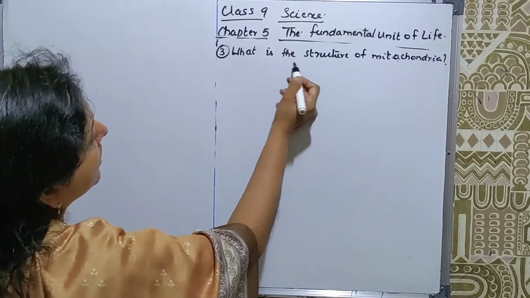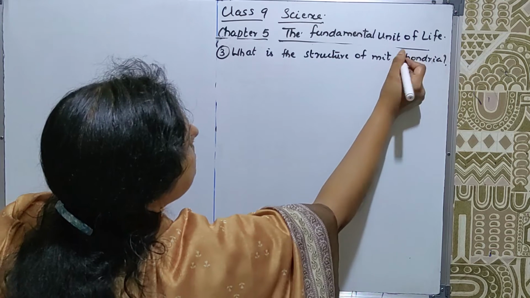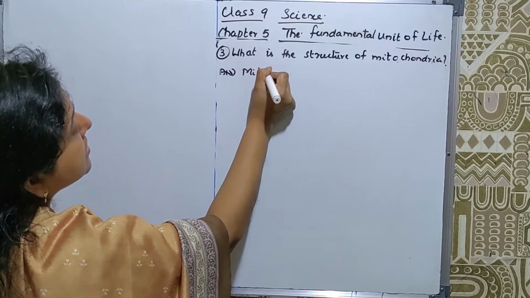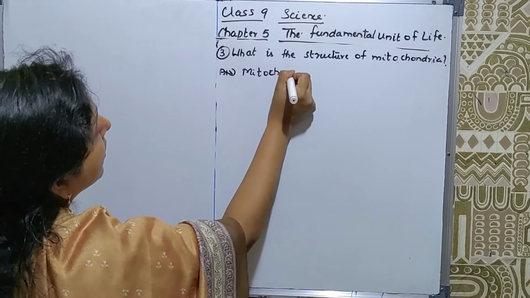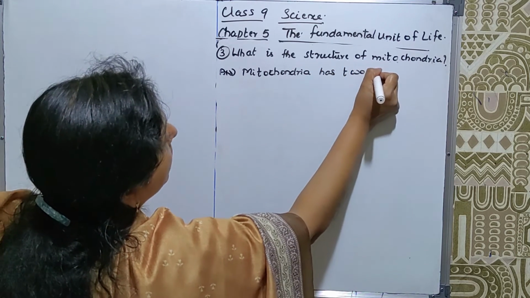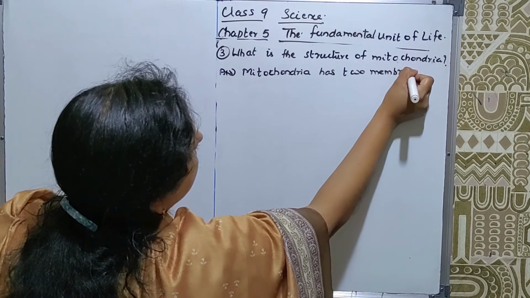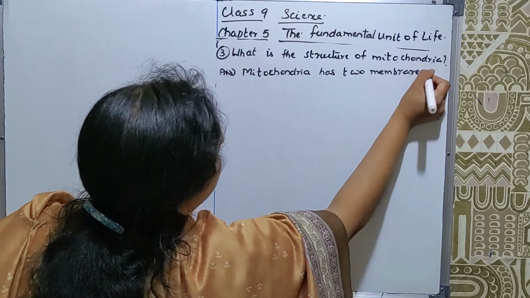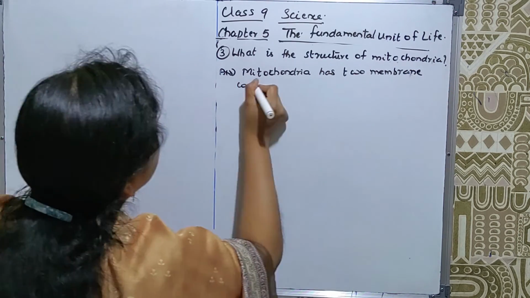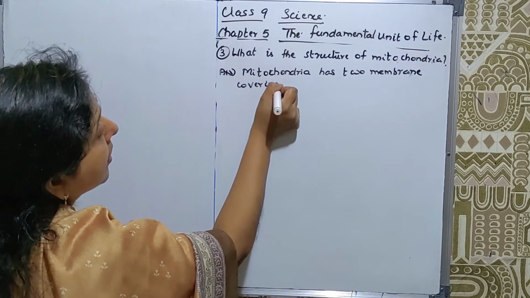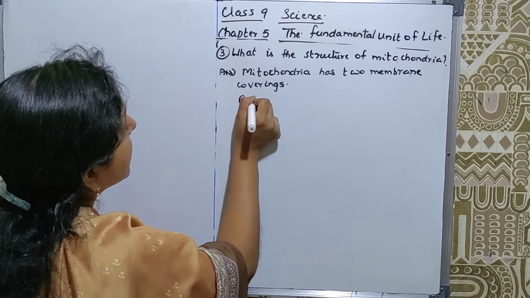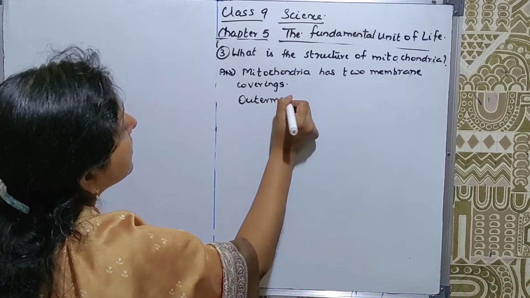Here, question number 3, what is the structure of mitochondria? Actually, mitochondria has two membrane coverings. The outer membrane is porous.